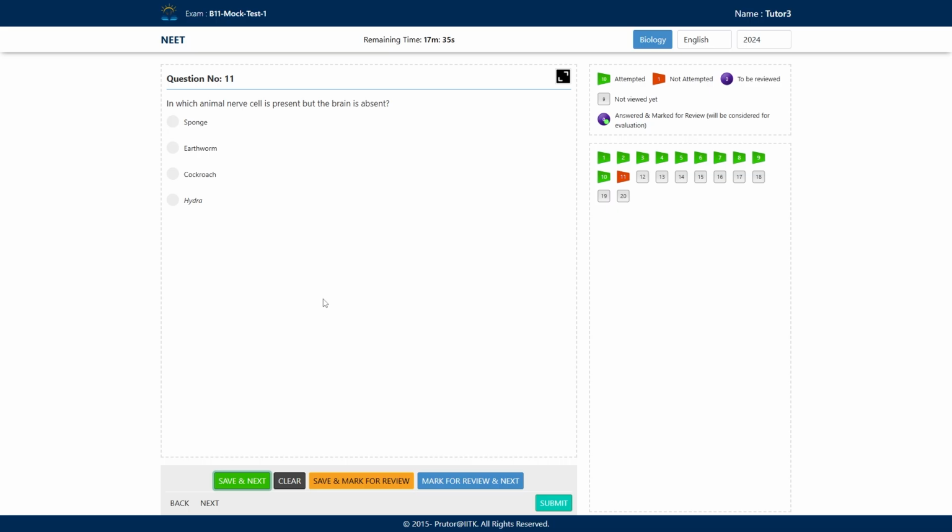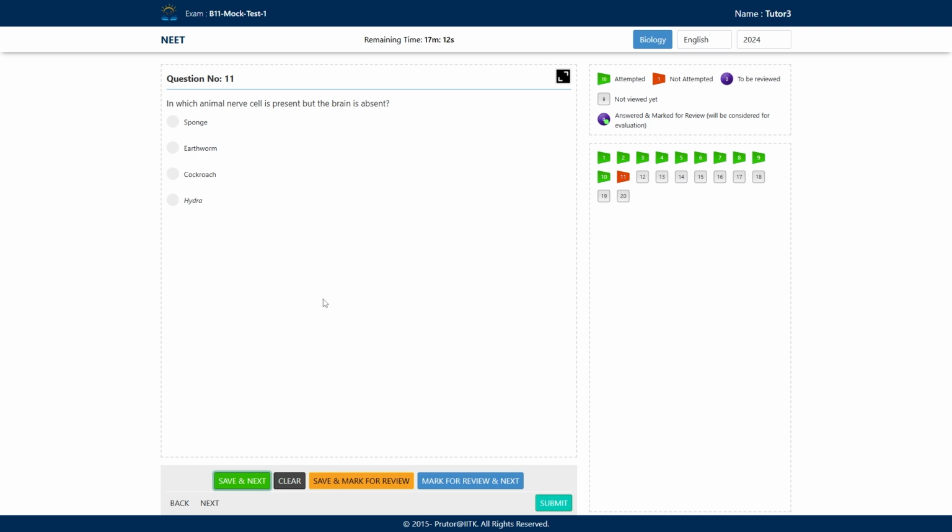Sponge does not have any nerve type of cells. Earthworm has the proper nerve ganglion-like structure, right? If you talk about the cockroach also, they have the nerve ganglion and two nerve cords.